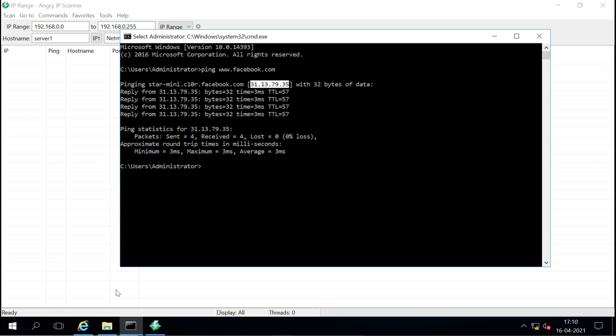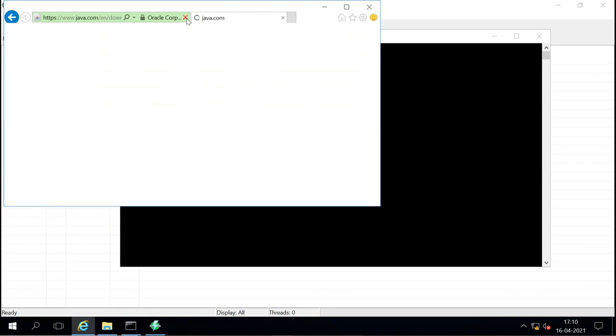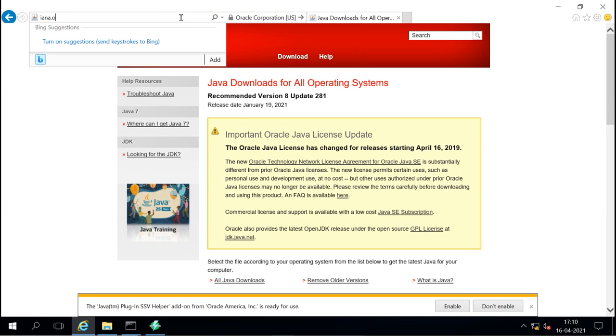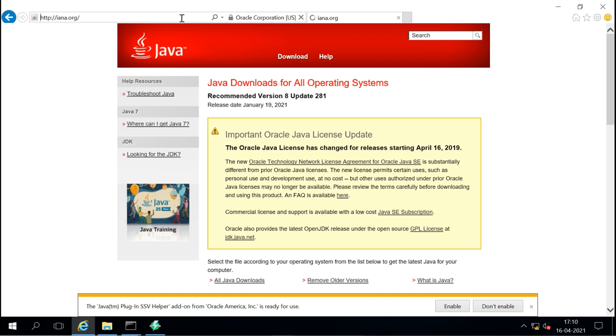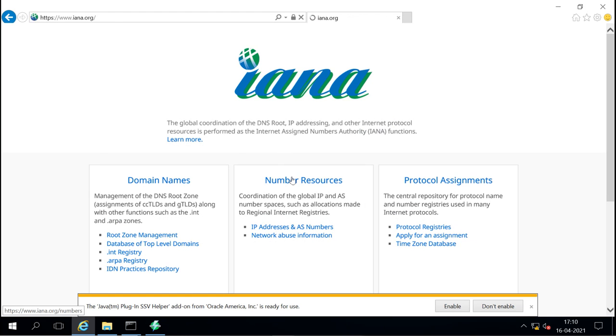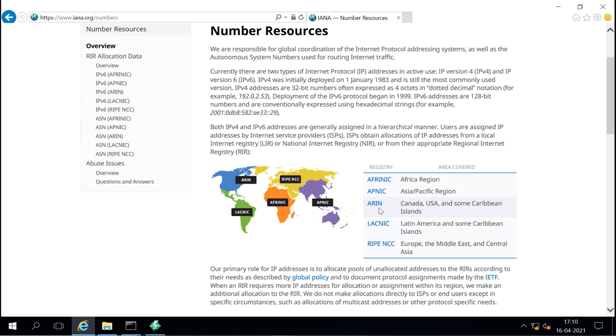For that we'll go to the internet and go to iana.org, to find out the range of the given IP. We'll go to number resources, and this will be available in US.